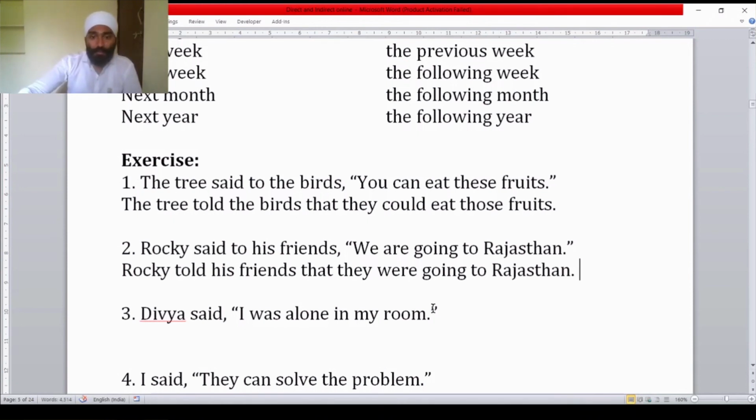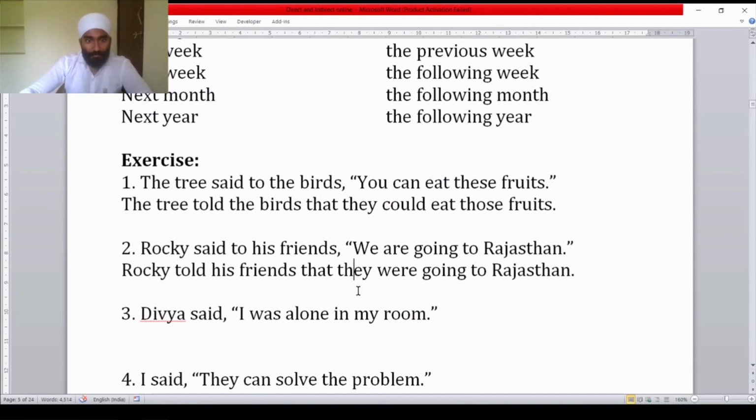Here they will represent the subject also and the object also, and Rocky is the subject here. Here we is the first person pronoun. We will be converted into they. Rocky said to his friends, we are going to Rajasthan. Rocky told his friends that they were going to Rajasthan.